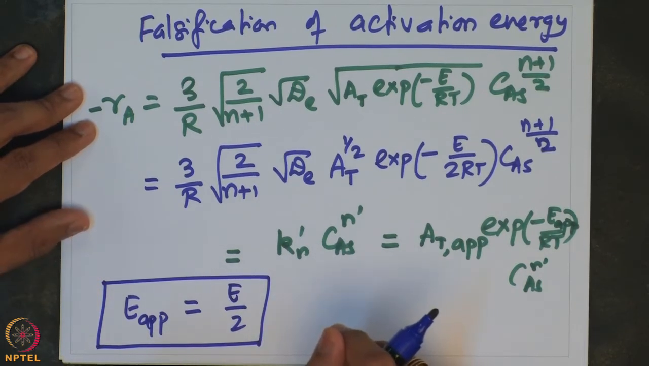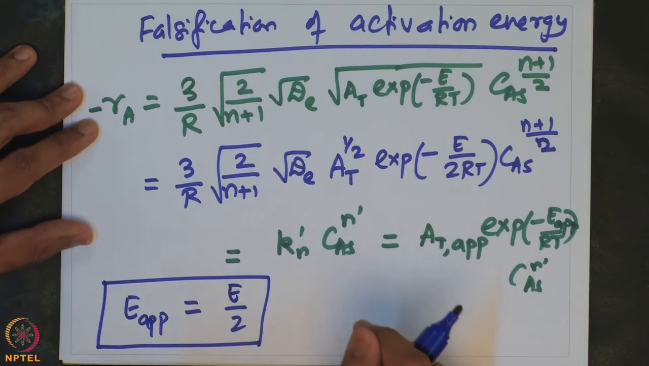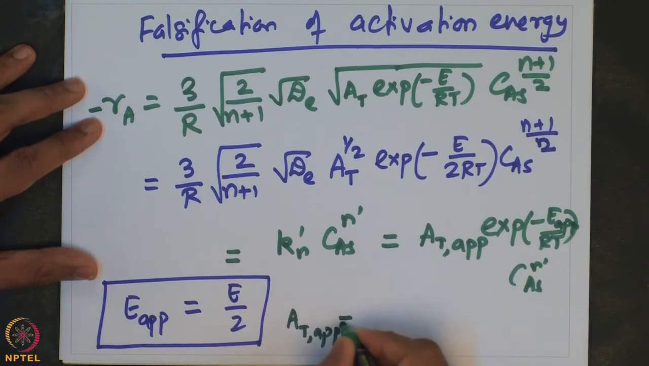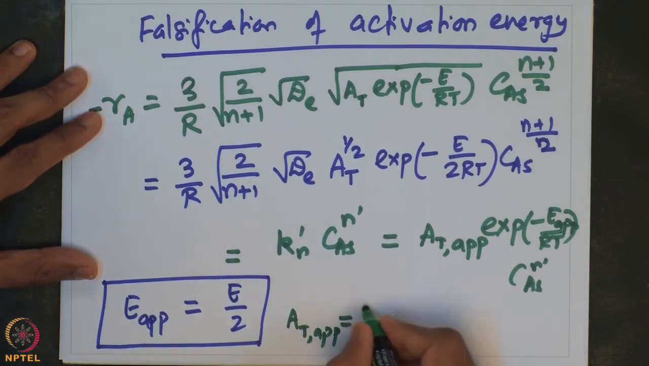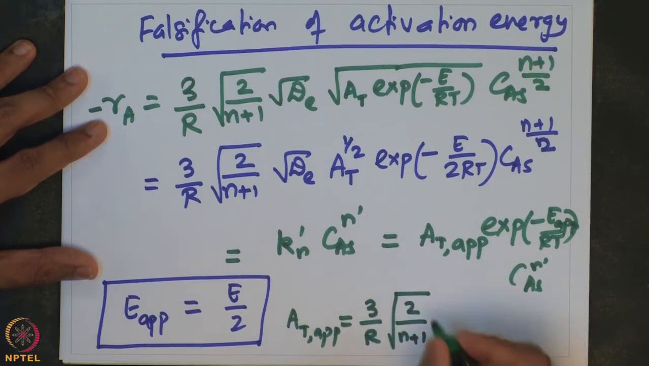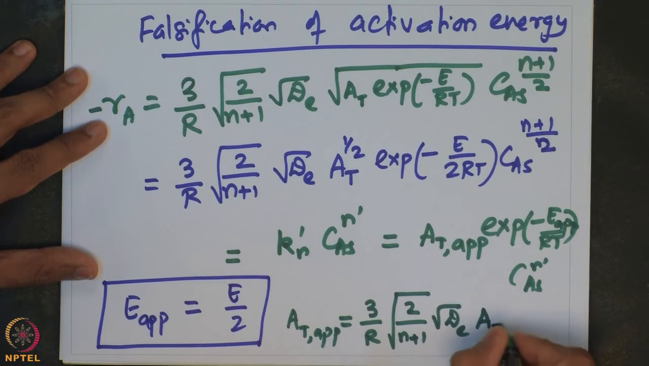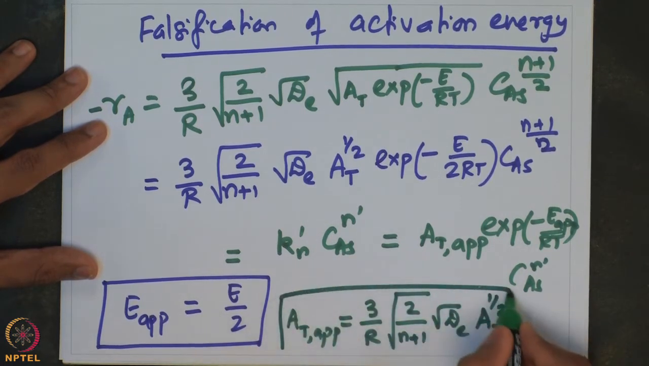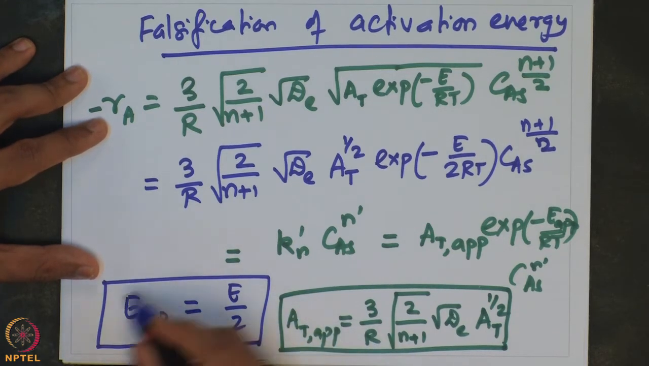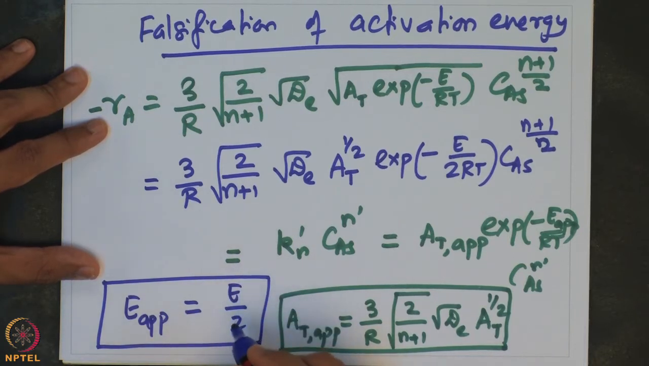Now, this has a strong implication in terms of the design, which we will see in a few moments, and not just that, the frequency factor AT apparent, which is based on the experimental data, is essentially given by 3 by R into square root of 2 by n plus 1 into square root of dE into AT to the power of half. So, the falsification of activation energy happens, and it is because of the diffusional limitations. The apparent activation energy that is measured based on experimental data is essentially half of the actual activation energy.